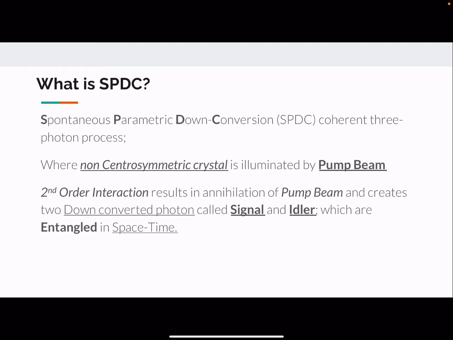So what is SPDC? SPDC is spontaneous parametric down conversion, and it is a coherent three photon process. In SPDC, a non-centrosymmetric crystal is illuminated with a pump beam. The pump beam is taken to be intense enough so as to drive the oscillation of the electrons in the crystal into the nonlinear region so that the second order effects are reached.